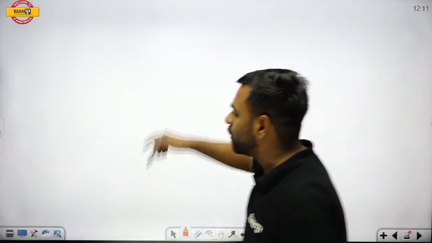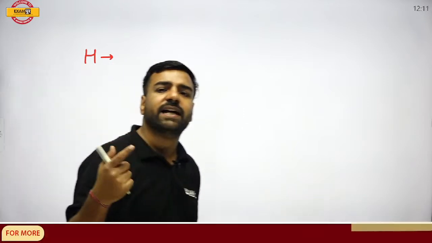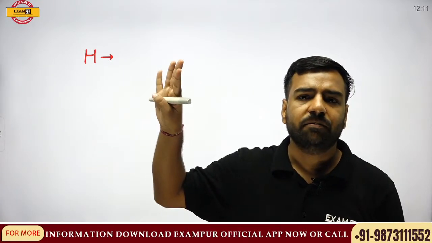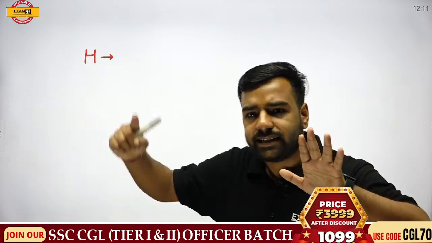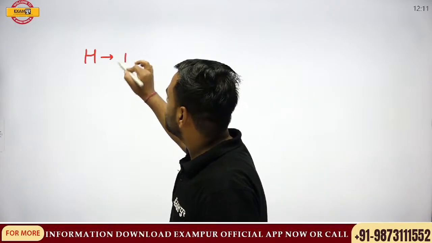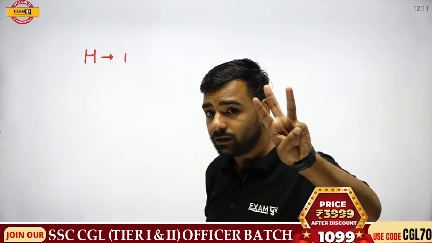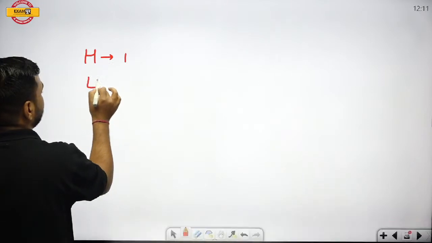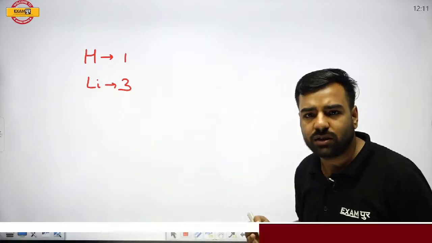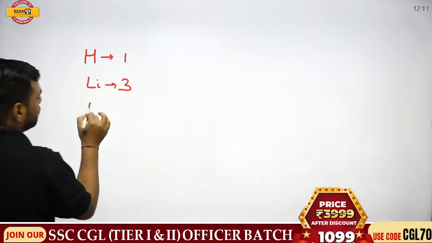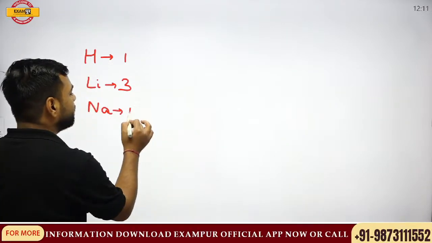When I'm talking from top to bottom, let's say hydrogen. I have told you, just remember the sequence order for the atomic number: hydrogen, helium, lithium, beryllium, boron, carbon, nitrogen, oxygen, fluorine, neon. In the sequence order, I know hydrogen is coming at the first number. This means hydrogen's atomic number is 1. Then hydrogen, helium, lithium: 3. So lithium has atomic number 3. Then continuing through beryllium, boron, carbon, nitrogen, oxygen, fluorine, when I go to sodium, what is its atomic number? Its atomic number is 11.